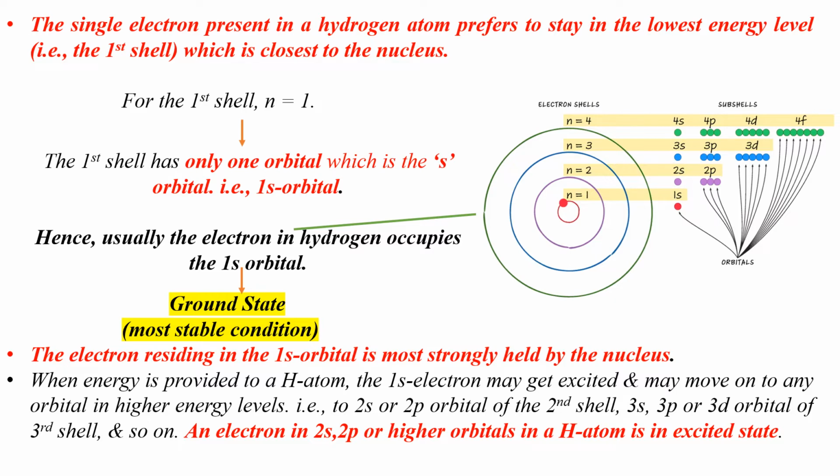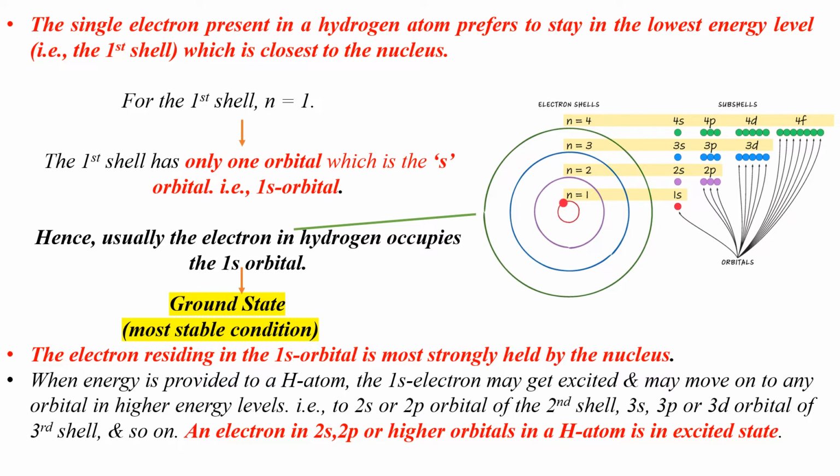This is because when the electron is in the first shell, it is strongly held by the force of attraction of the proton present inside the nucleus. As a result, an electron occupying the first shell always has the lowest energy.